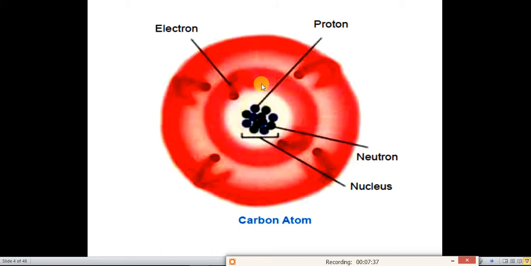The first orbit has 2 electrons. So this is electron 1, this is electron 2. The second orbit has 4 electrons: 1, 2, 3, 4. It has atomic number 6. So the electronic configuration will be 2, 4. This is just an example of how a carbon atom looks.